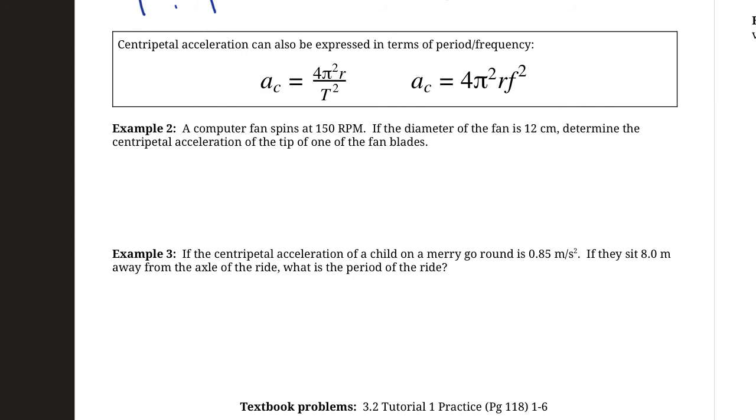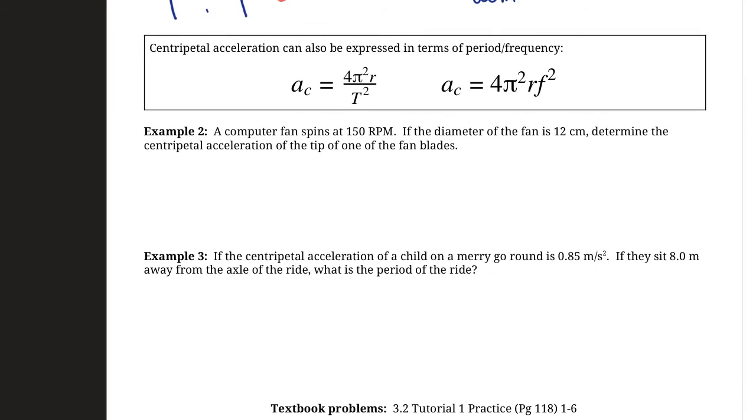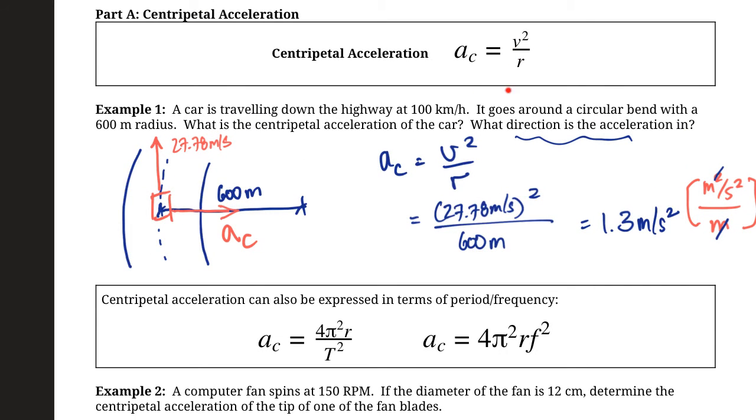So if you do a little bit of algebra, starting with this equation up here and using the circumference of a circle, you end up with these two equations. Here, T in this equation is period. If you're a little bit rusty on that, it's the time of one cycle.